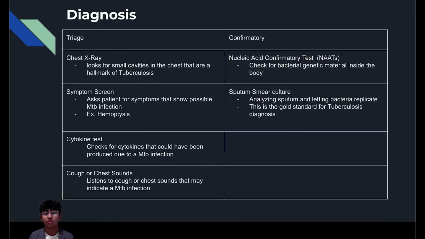The gold standard for diagnosis is the sputum smear culture test, which can take up to 1 to 8 weeks. A sputum smear culture test consists of analyzing the substance for bacteria respective to tuberculosis that is coughed up from the lungs of possible tuberculosis patients. The reason that this method isn't as widely used as it can be is because of the time it takes to provide results. NAATs are much faster and are not as accurate, but they usually are pretty accurate.